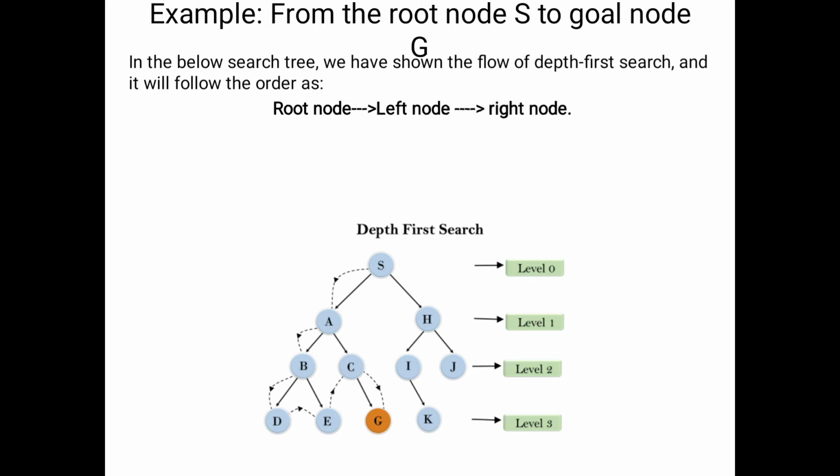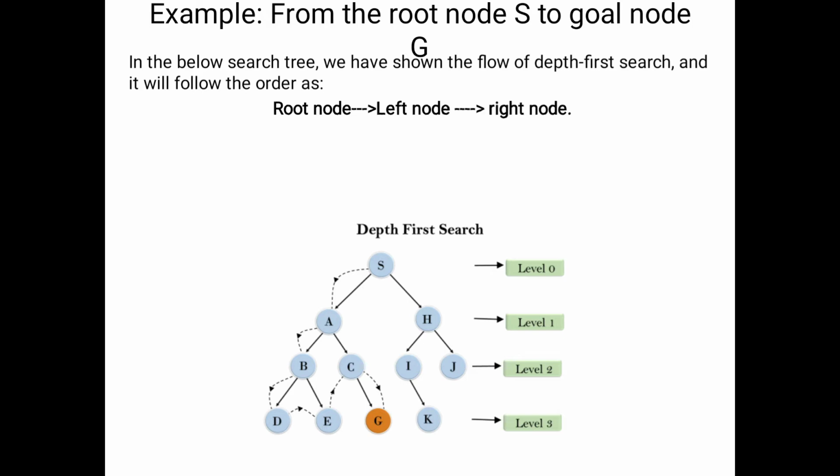After completing the left node, we have the facility to move to the right side. That's why, the left side of capital B, capital D, is completed, so we will move to the right side. What node is available on the right side of capital B? Capital E. Okay, please observe: S to A to B, B to D, then D to E.